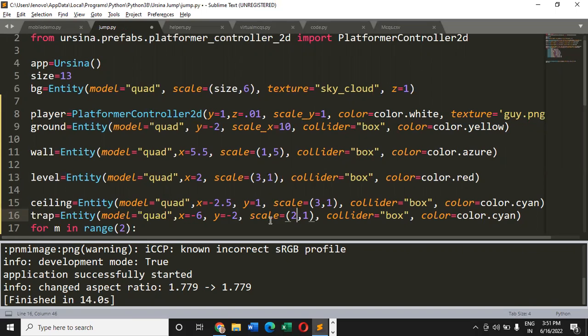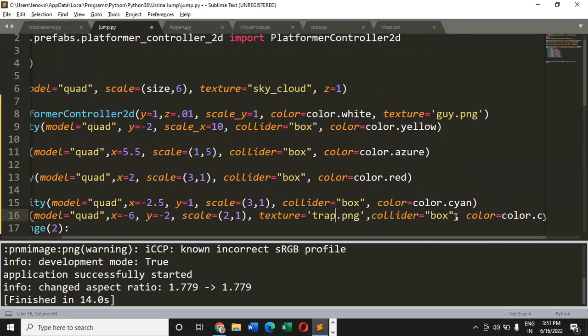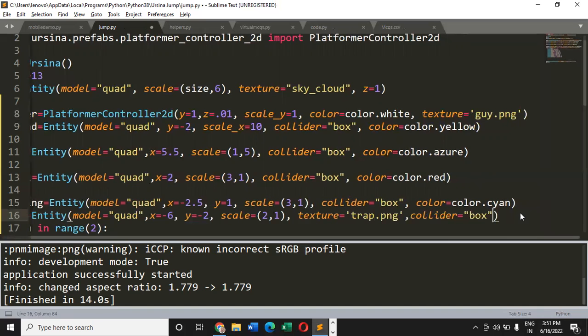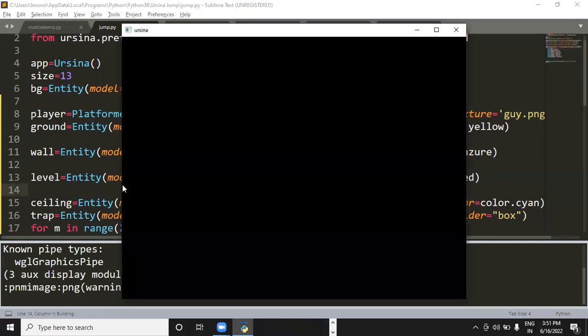So here I've changed the scale also, and now the only thing which is left is the texture part. The name of the image is trap.png. So I need to bring it on the window, and for that I'll have to define the name of the image like this. Okay, and I would like to have a collider also, and there's no need of defining the color. Okay, I'm getting rid of the color. Now, if I save the changes and run the code, let's see what we will get.